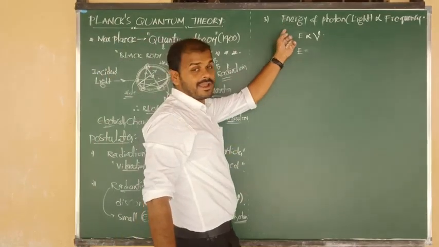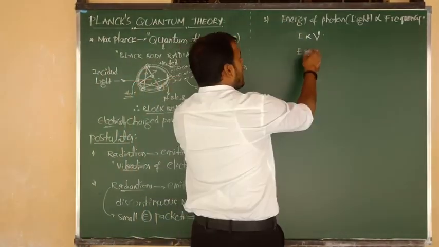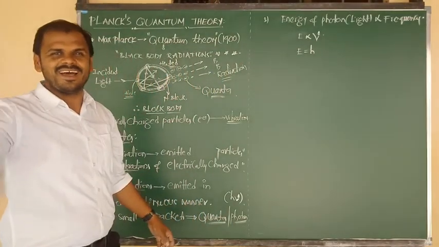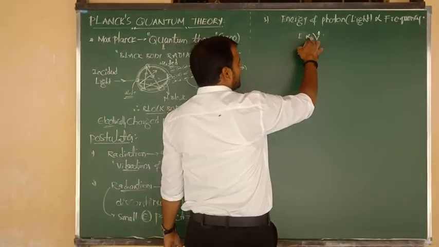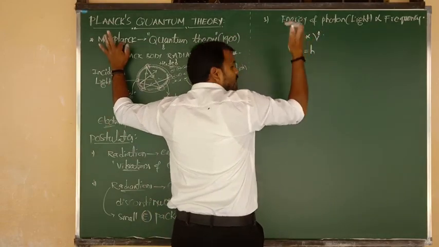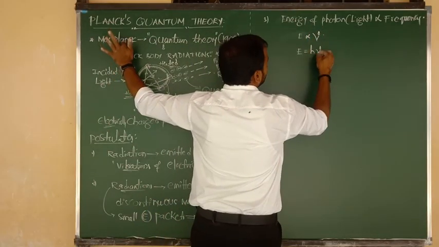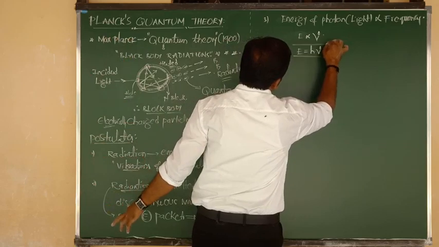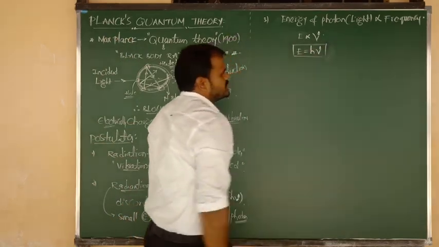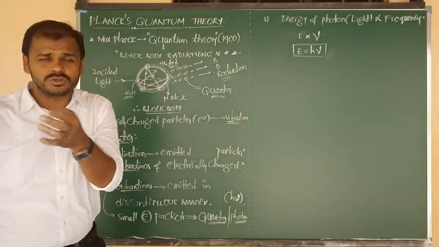The constant is Planck's constant, and the symbol of Planck's constant is h. I told you in the last class. So E equals Planck's constant into nu, E equals h nu. This is the formula we have to remember.